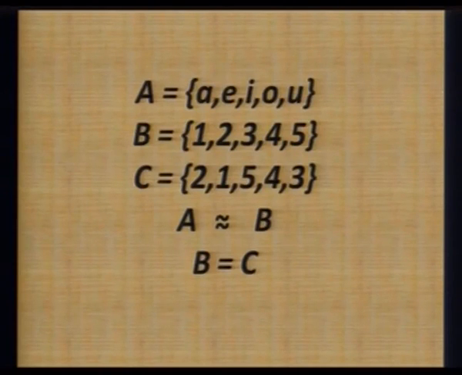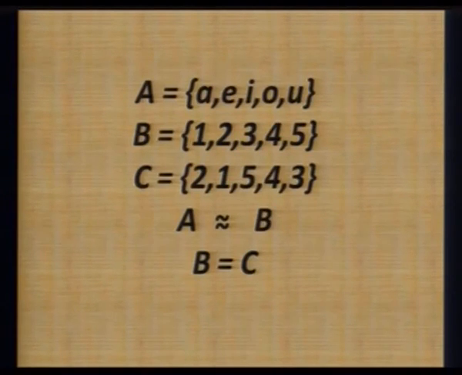Set B is written as 1, 2, 3, 4, 5, and set C is written as 2, 1, 5, 4, 3. See the relation between set A and B, that they both have 5 elements. Elements in set A is also 5, elements in set B are also 5. Such sets are called equivalent.